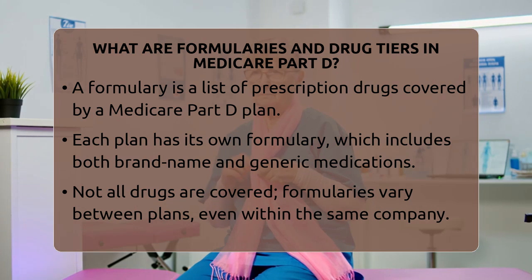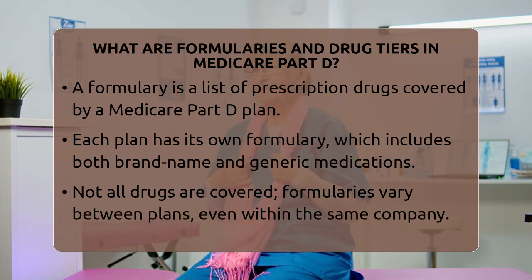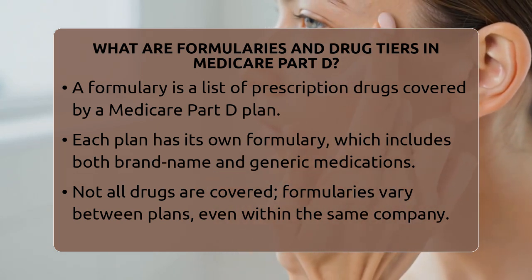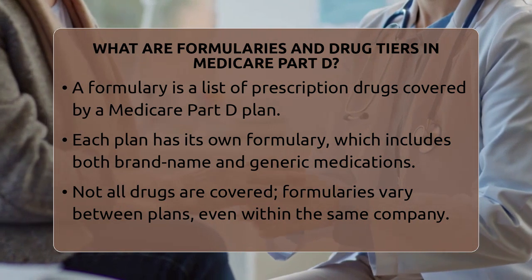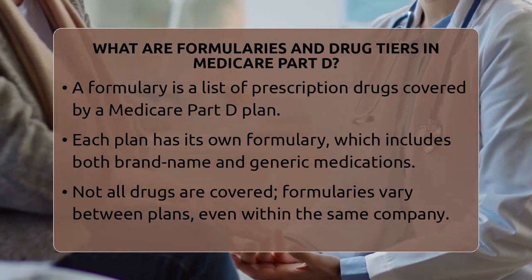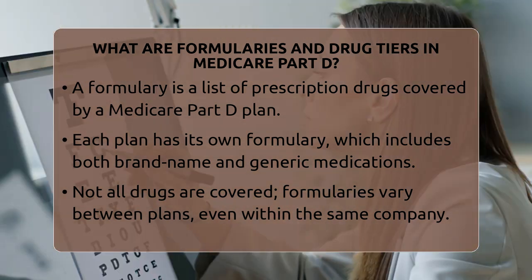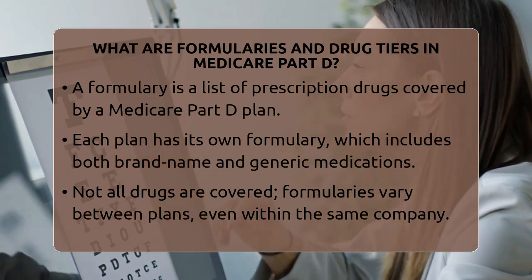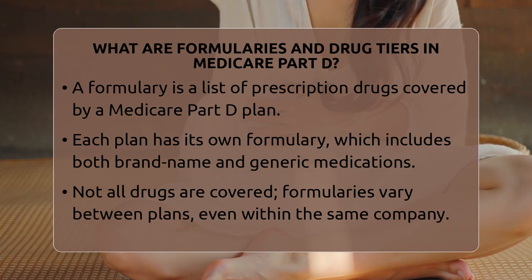Each plan has its own list, which includes both brand name and generic drugs. These lists are made to give you access to a wide range of medicines needed for different health conditions. But remember, no plan covers every drug out there. The formulary can be different from one plan to another, even if they are offered by the same company.